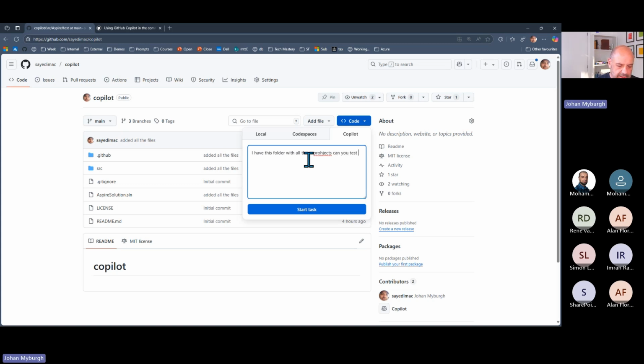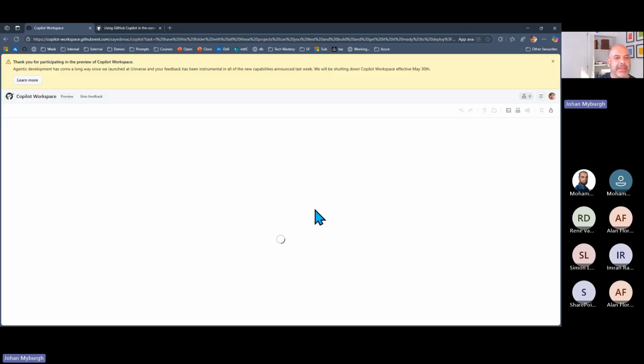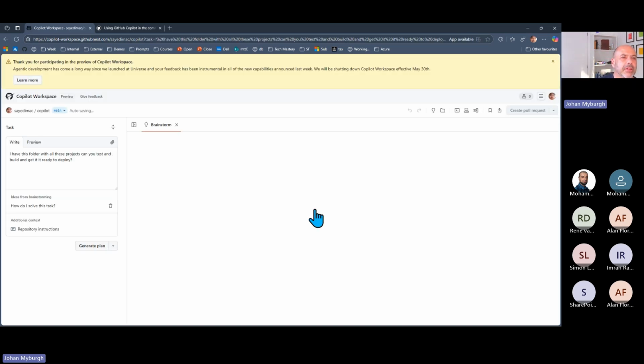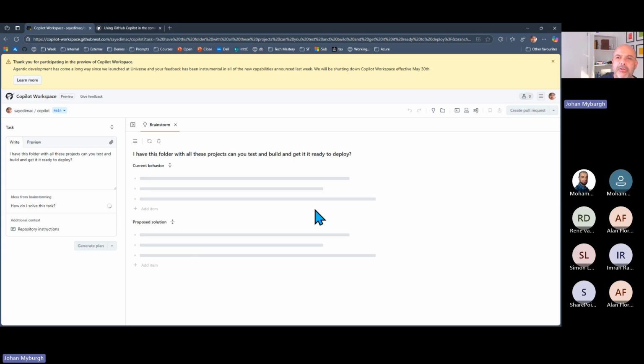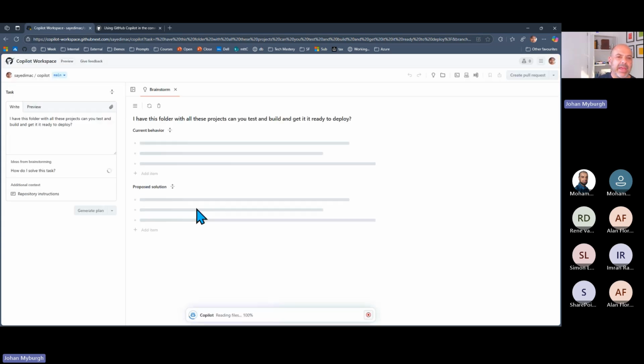Can you test and build and get it ready to deploy? Right. So what I'm doing now is I'm moving away from my developer environment and into the browser. And in the browser, I'm saying, hey, Copilot agent, here's a task. Agentic development has come a long way. So yeah, it's a nice little banner there.